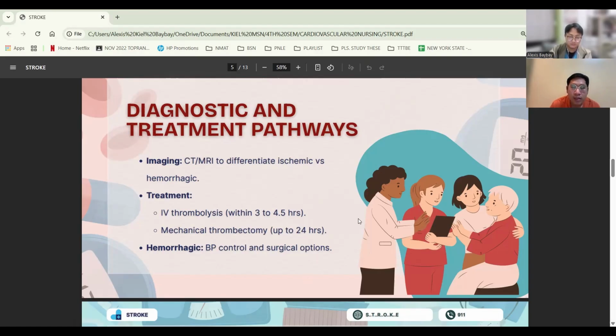So during this phase, the advanced practice nurses and nurses monitor for complications such as cerebral edema, seizures, aspiration pneumonia, deep vein thrombosis, and skin breakdown. Maintaining stable blood pressure, normal glucose levels, and providing early therapy consultation are essential.